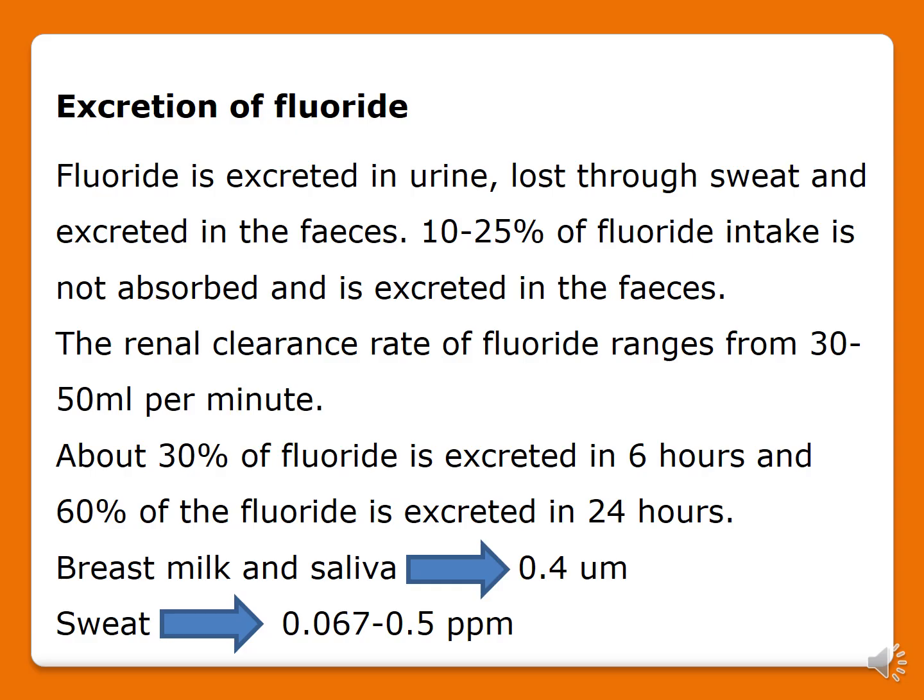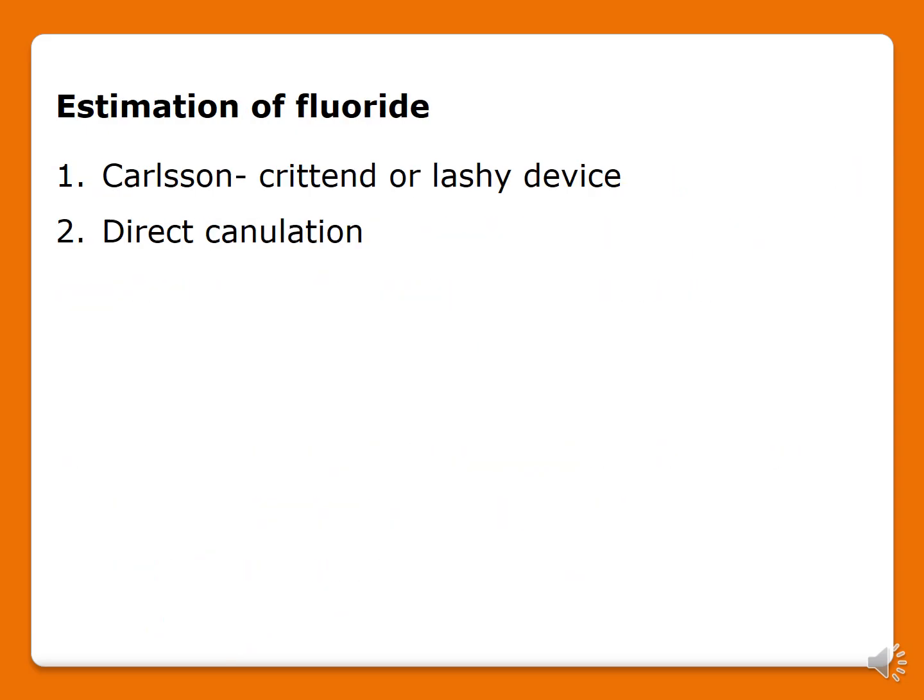Next, in breast milk and saliva, 0.4 μm of fluoride is present, whereas in sweat 0.067 to 0.5 ppm of fluoride is present. These may all be your viva questions or one word questions.